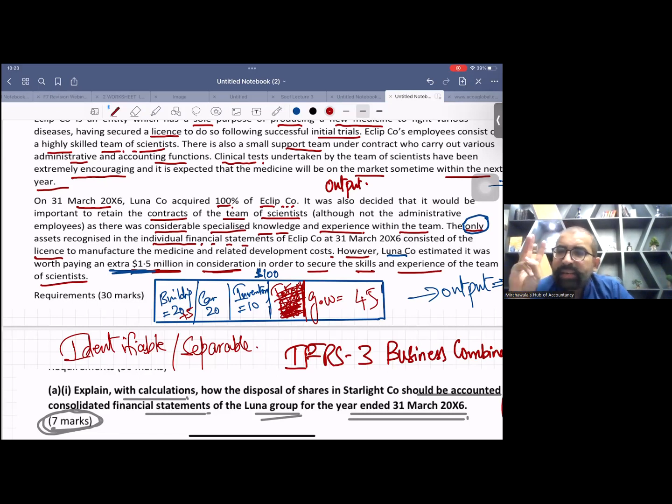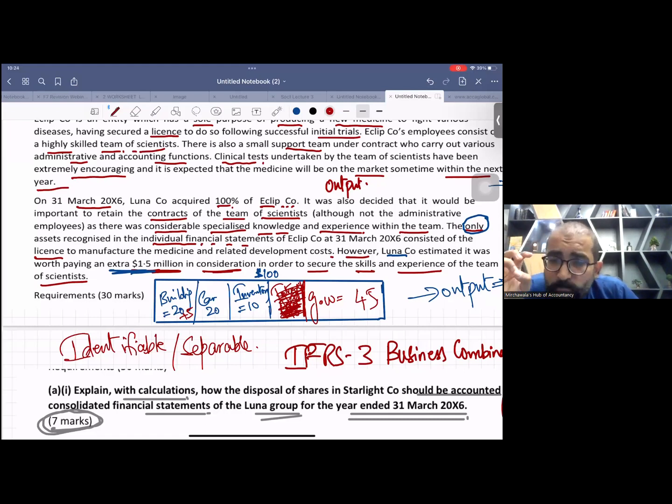Okay, so these are the three issues in this question which you have to discuss. The first issue is about input, processes, and output, which I've told you. The second issue is about the concentration test, which I've already told you.